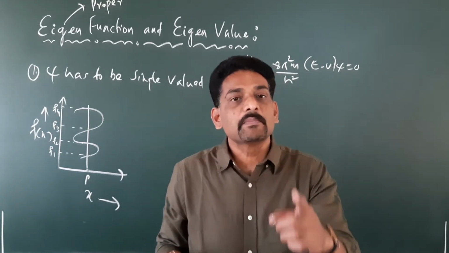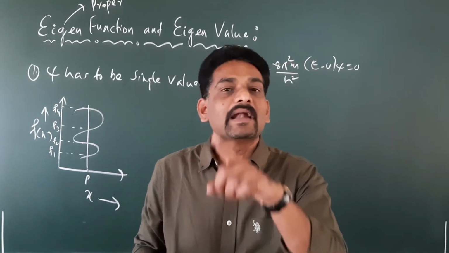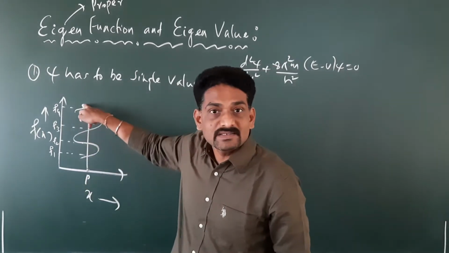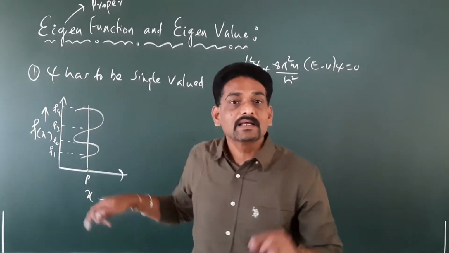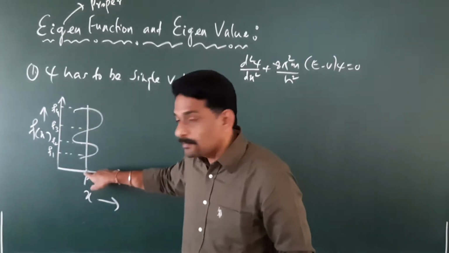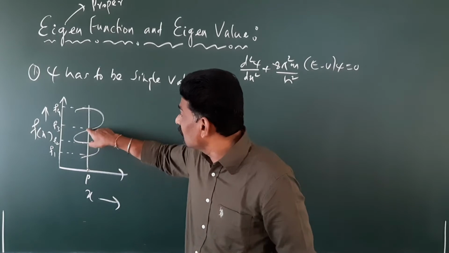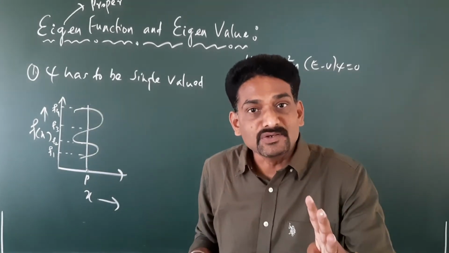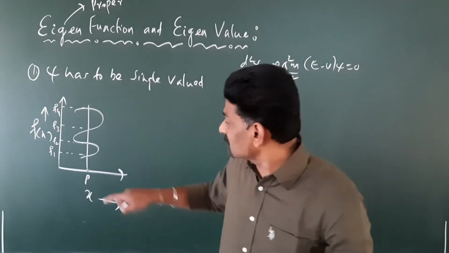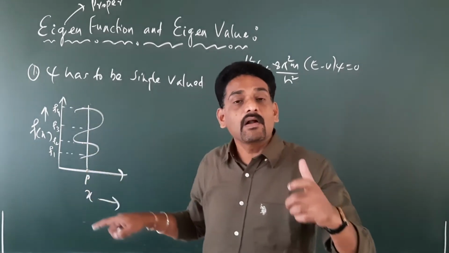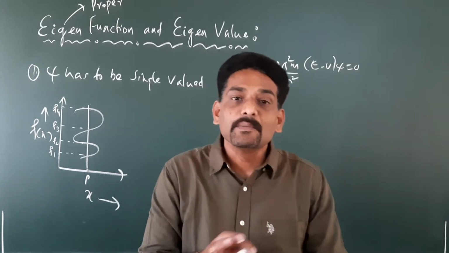One person can be present at only one place at a given interval of time. But what is this wave function indicating? It is indicating that the probability of finding the particle at a location called P is having four different values. Means we are saying that the same person is present at four different places at the same interval of time called P, which is highly impossible.